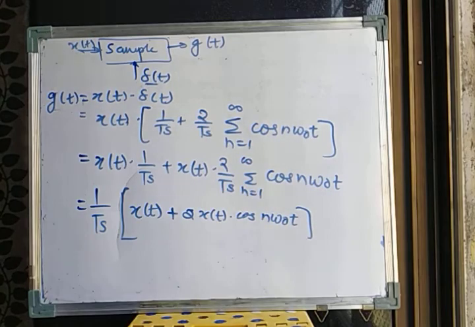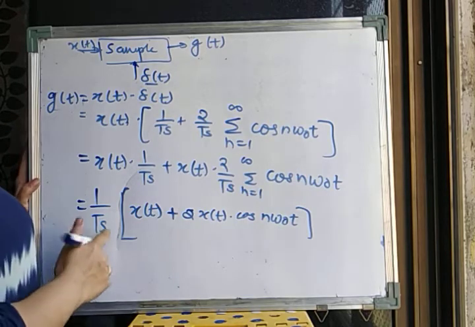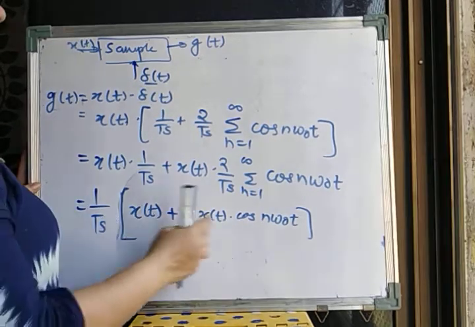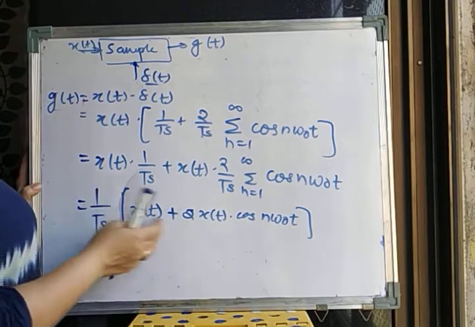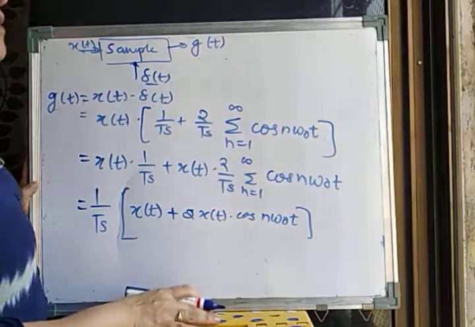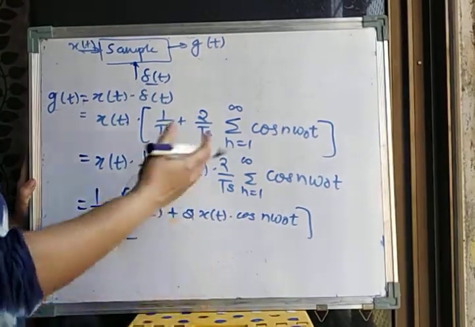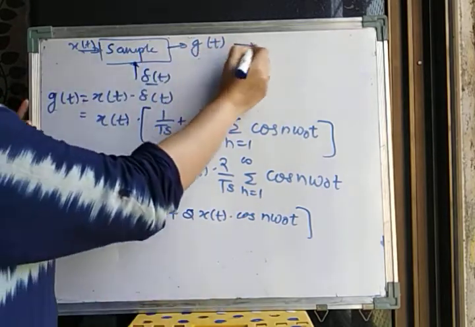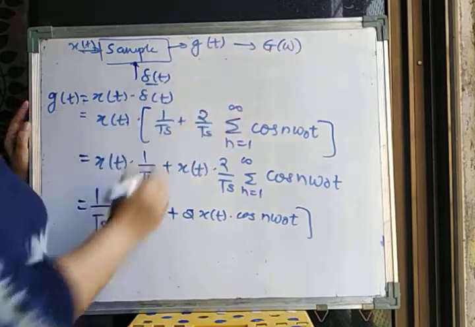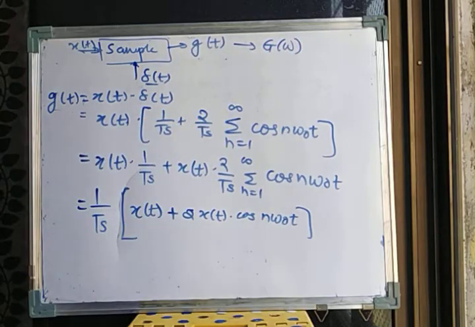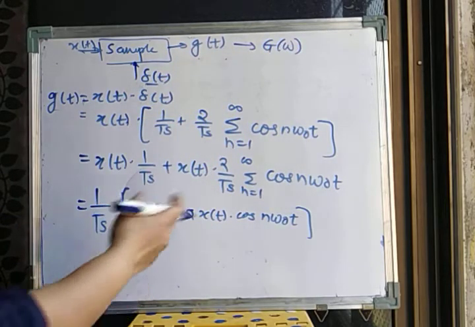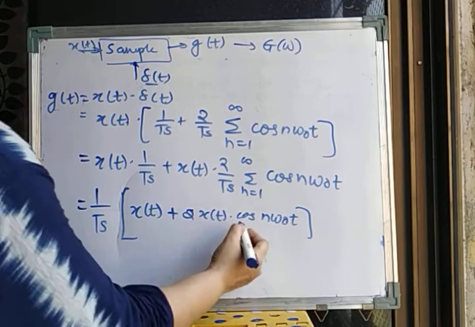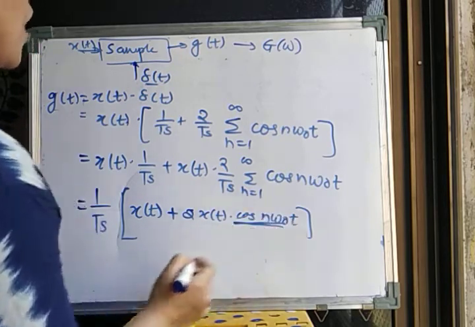Okay, so now we have one equation in terms of ts, x of t and the cos term. Now again we are going to simplify this a little bit more, because after this we have to take the Fourier transform, and the final aim is to find G of omega, right? It will be simpler if I simplify this more. So what we are going to do now is represent this cos term